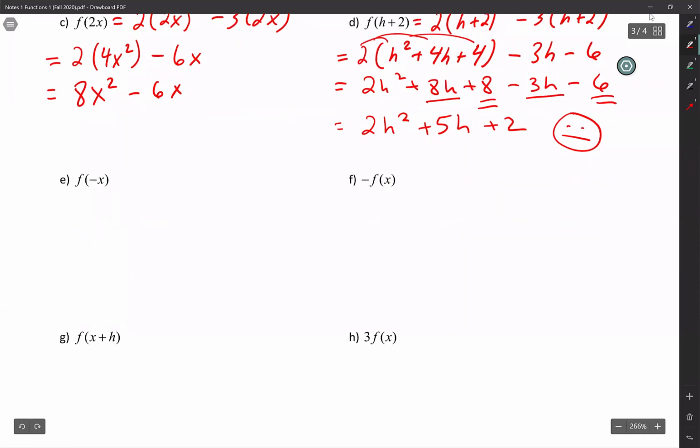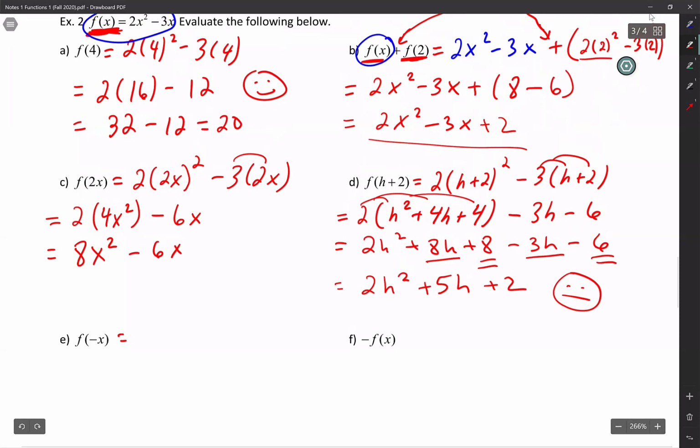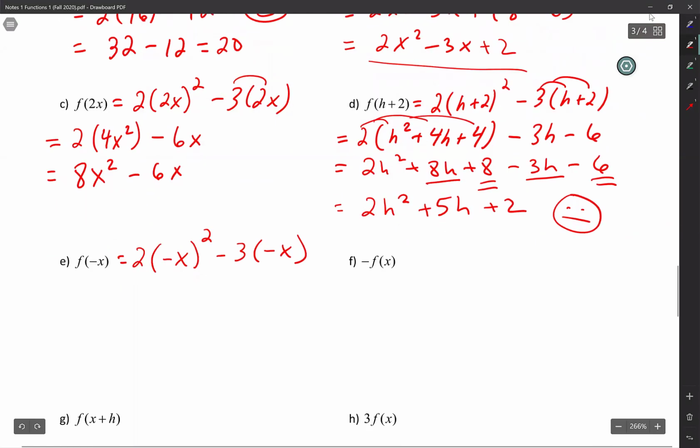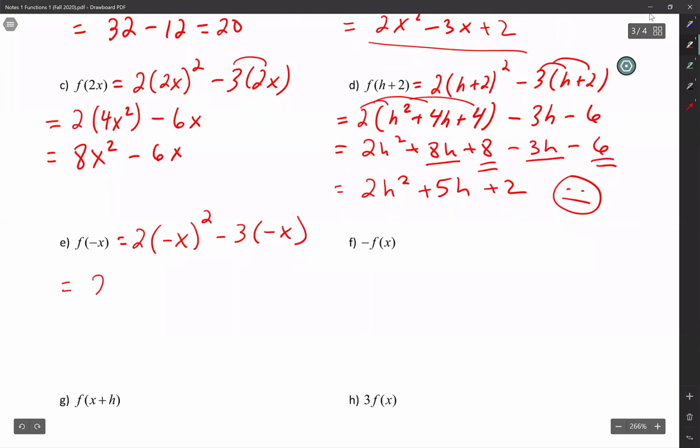All right, f of negative x. I've got to look up at the equation there. 2 parentheses negative x, close it, put a square on that little guy, minus 3 parentheses negative x, close it. And then we're just going to expand it, guys. 2, and then negative x times negative x, that's just x squared. And then negative times a negative, that's a positive. And there it is, you're done. Maybe that was the easiest one so far.